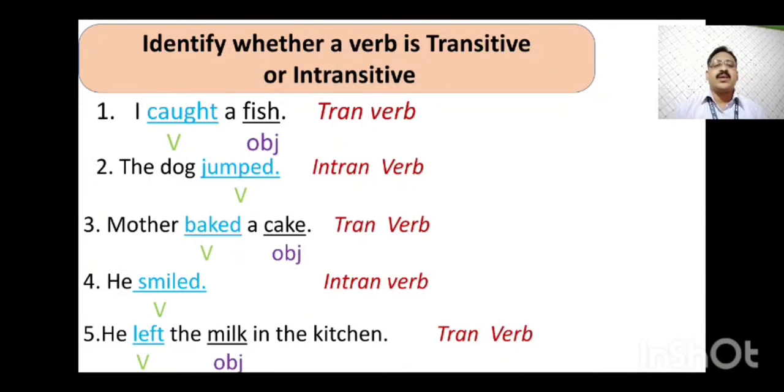Fourth one, he smiled. Smiled is a verb, but there is no object after it. So it is an intransitive verb. He left the milk in the kitchen. Left is the verb. After the verb you can see milk is there as an object. So the verb is in transitive form.